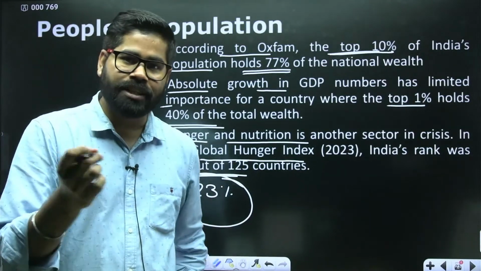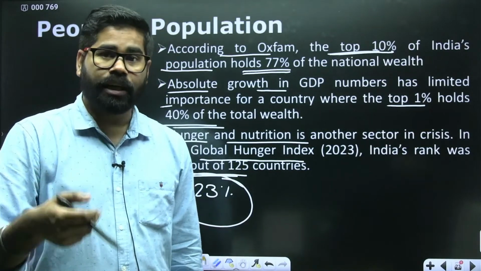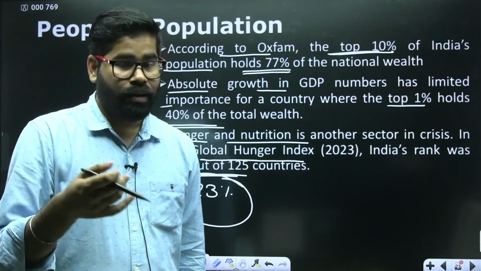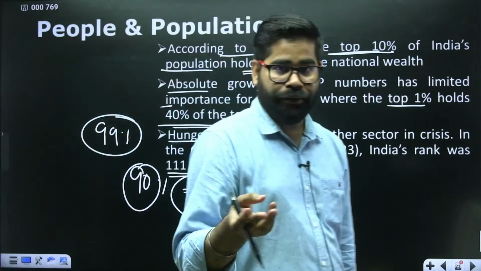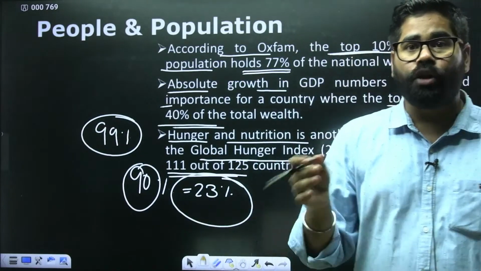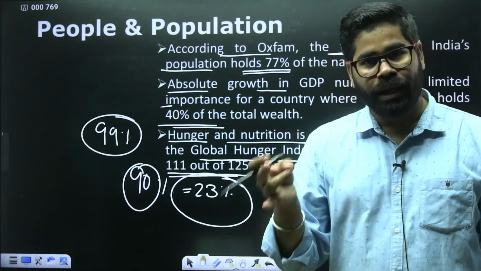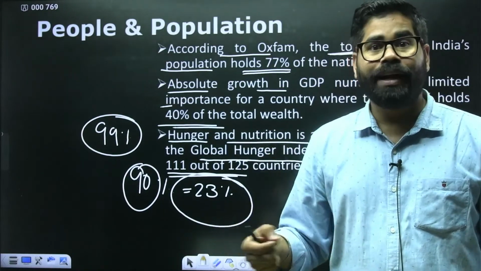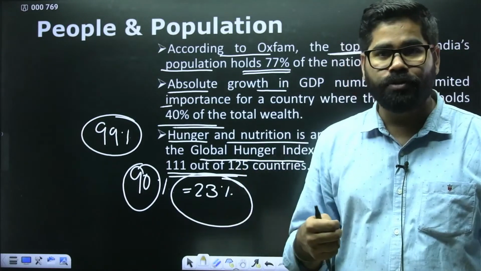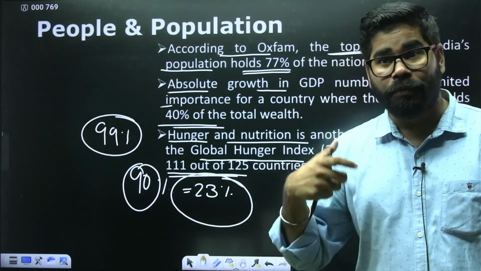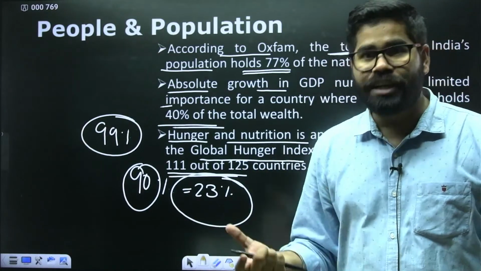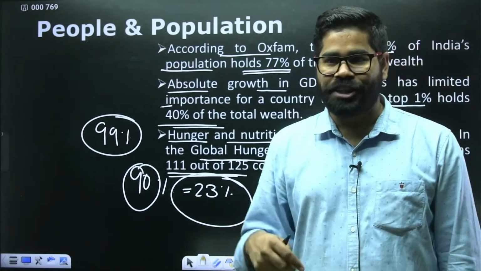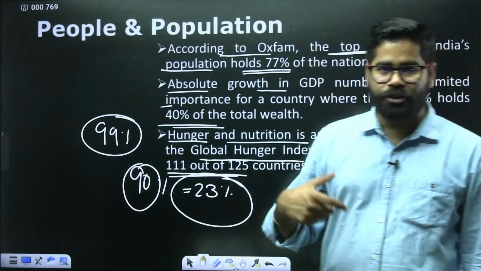A country which is among the top exporters of wheat, sugarcane. Even in production we can see that we are among the top 5 producers of wheat also, rice also, pulses also, the oil also. We are among the top producers of maize also. We are among the top producers of milk also. Fisheries also, we have a good stake there. So in all these food items, we are one of the top producers.